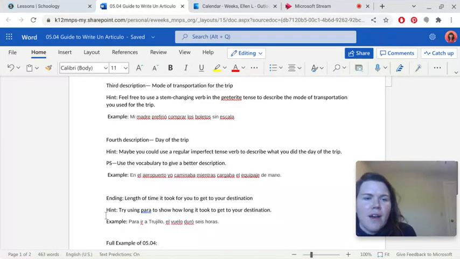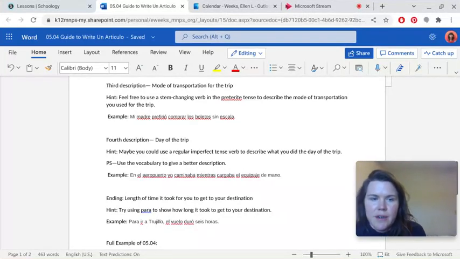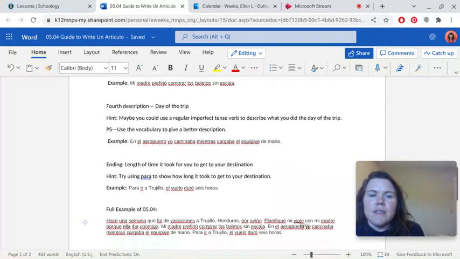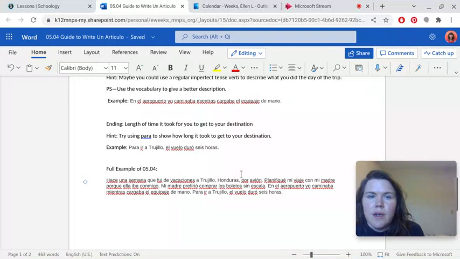Okay, so the ending is the length of time it took for you to get to your destination. Your hint is to try using para to show how long it took you to get to your destination. So the example is "para ir," in order to go. That's how you use para here, in order to go. Ir is to go, a Trujillo. So, in order to go to Trujillo, "para ir a Trujillo, el vuelo duró 6 horas." The flight lasted 6 hours. The flight took 6 hours. So that's how to describe how long it took you to reach your destination.